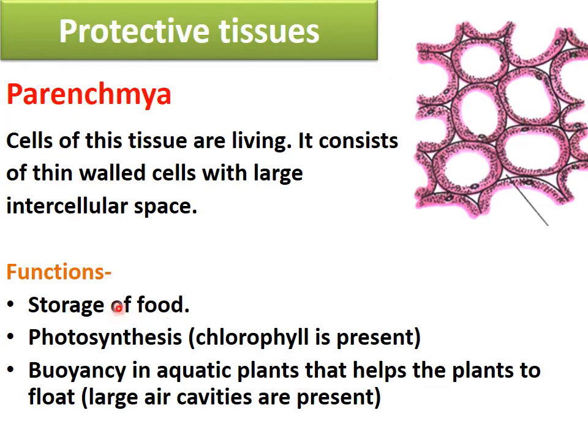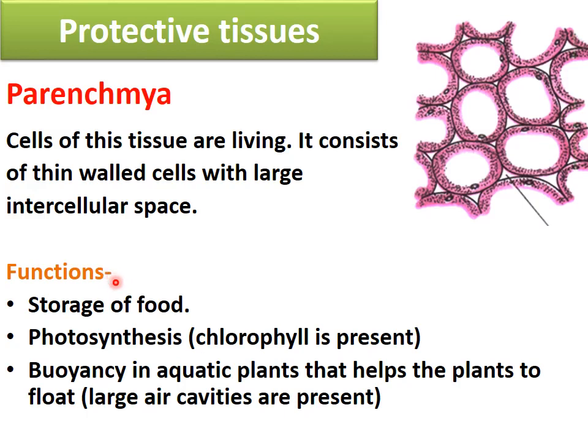Now we will study about parenchyma. The cells of this tissue are living. And it consists of thin-walled cells with large intercellular space. See the diagram? The cell wall is thin. Plus, there is large intercellular space present among the cells. This triangular white part is the intercellular space, the space present between the cells. So they have large intercellular space.